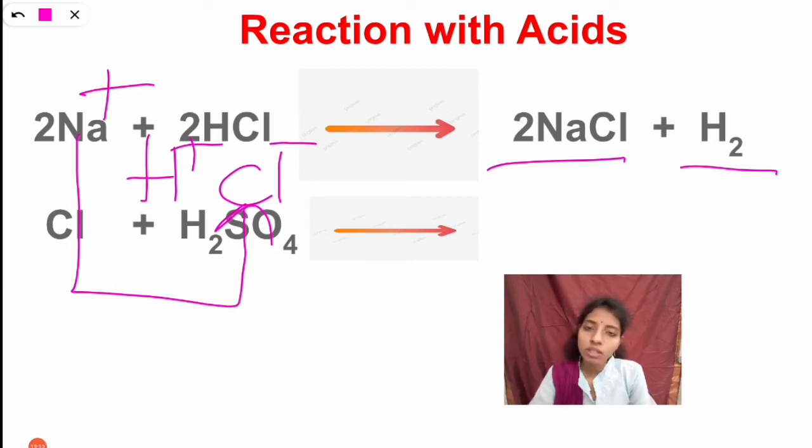From this solution the hydrogen gas is released. So we can say that when metals react with acid, it will release hydrogen gas.